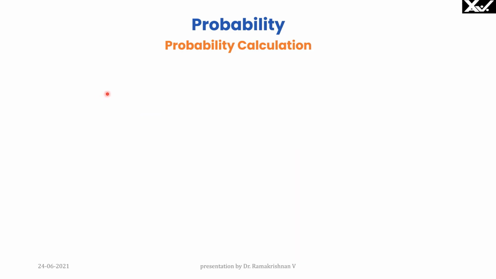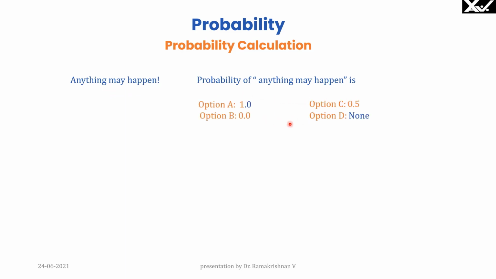Now we will see some probabilities. Anything may happen. What is the probability of anything may happen? There are 4 options given here. Certainly the option is 1 because anything is certain to happen. Even if nothing happens, that falls into something happening. Therefore, option A, probability is 1.